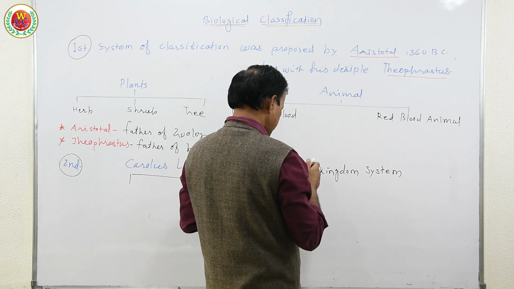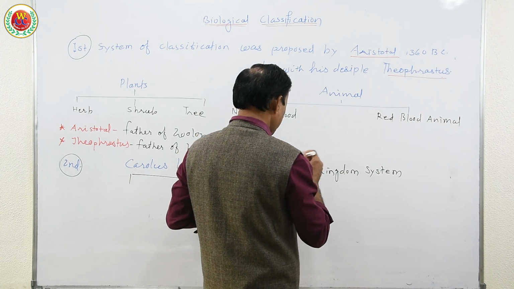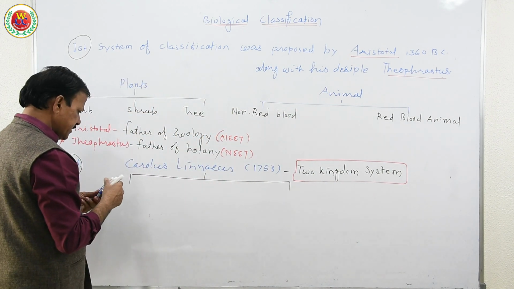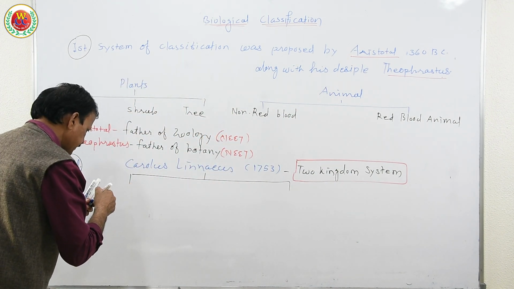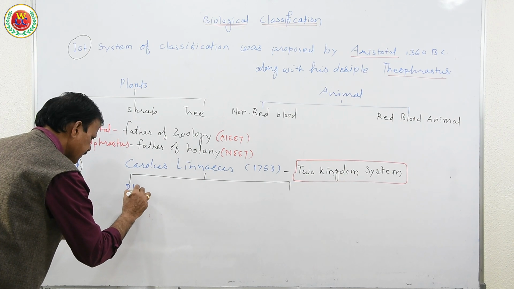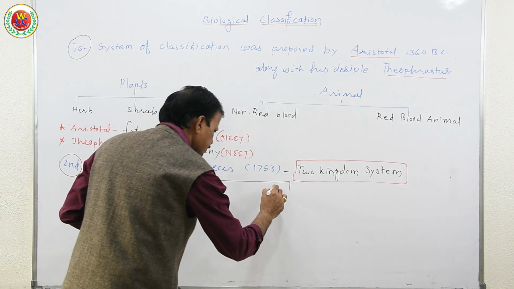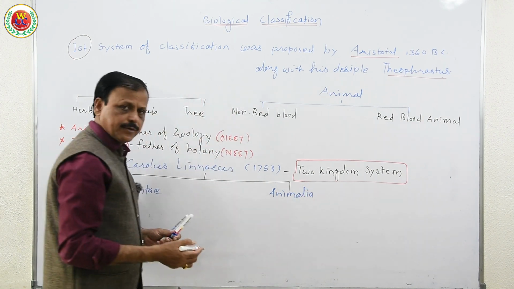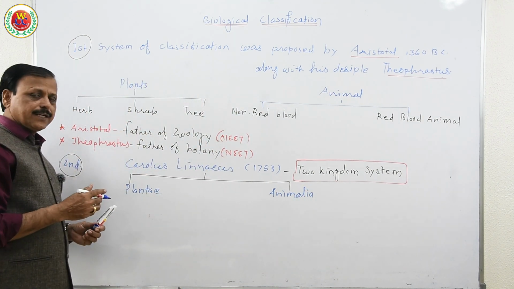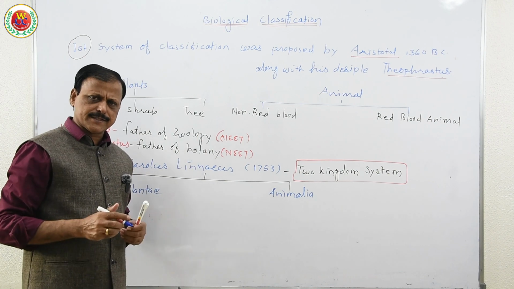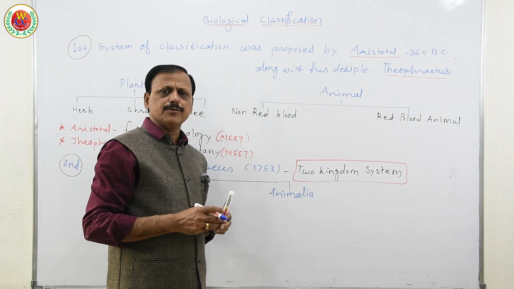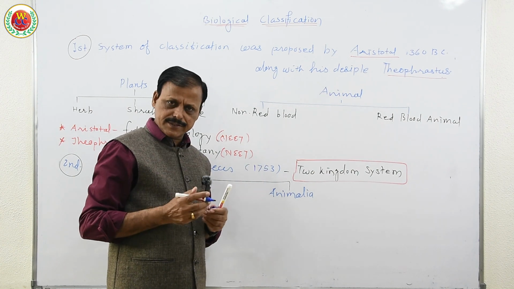The two kingdom system simply had two groups of organisms, Plantae and Animalia. All the plants were grouped under plants, although they had very different characteristics, and all the animals were grouped under animals, although they had very different features.